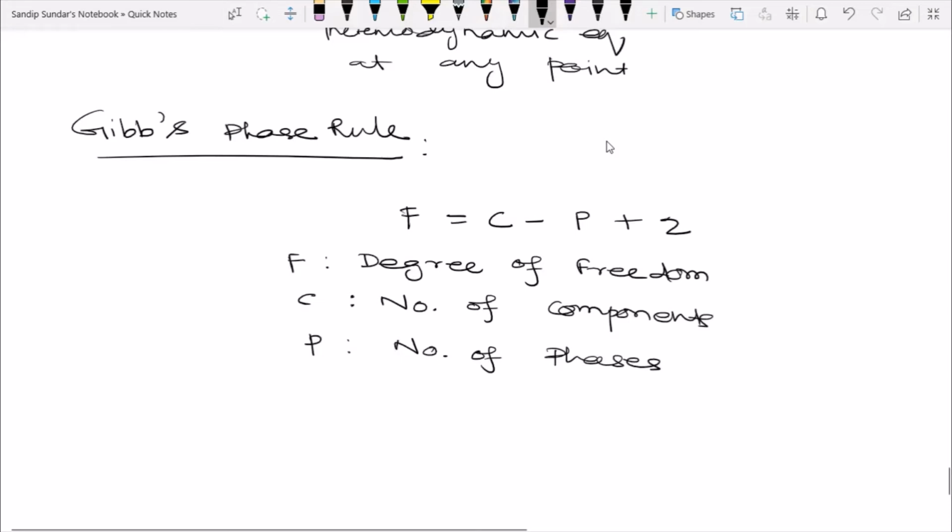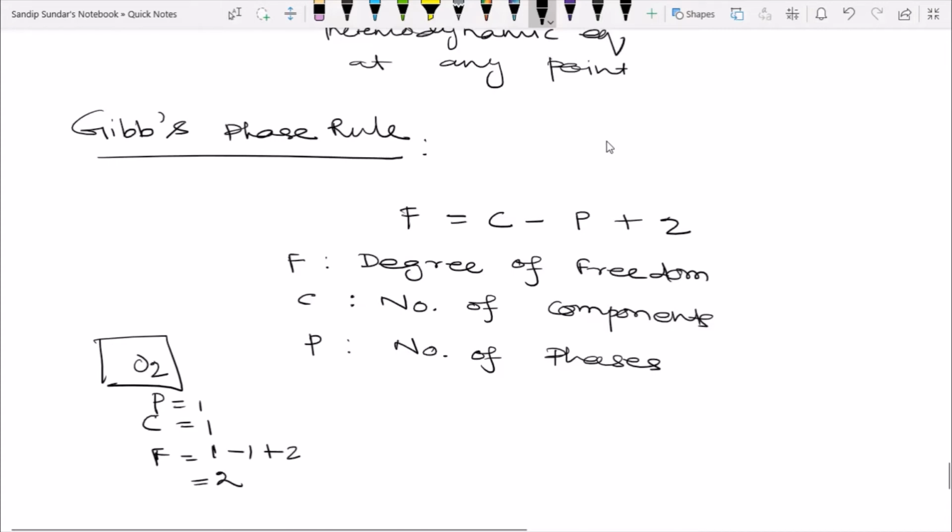Suppose I am considering O2 as my system. Phase is 1 because it's a gas, component is also 1, so the degree of freedom will be 1 minus 1 plus 2, which is equal to 2. This way you can calculate the degree of freedom.